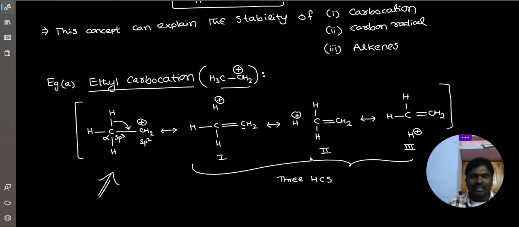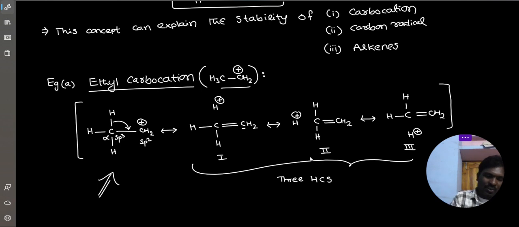What is the formula? Total resonancy forms is equal to number of hyperconjugated structures plus 1. The hyperconjugated structures are formed based on the number of alpha hydrogens. Simply, number of resonancy forms is equal to number of alpha hydrogens plus 1. Here 3 alpha hydrogens, so resonancy forms 3 plus 1, 4. I hope everyone understood. Clear?